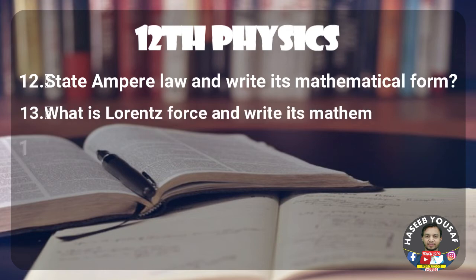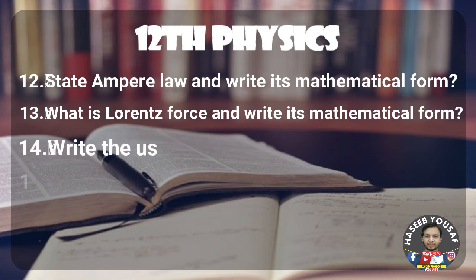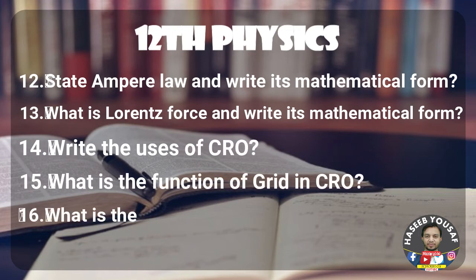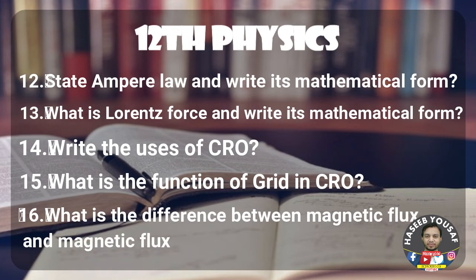Question number 13: What is the Lorentz force and what is its mathematical form? Question number 14: Write the uses of CRO. Question number 15: What is the function of the grid in a cathode ray oscilloscope? Question number 16: What is the difference between magnetic flux and magnetic flux density?